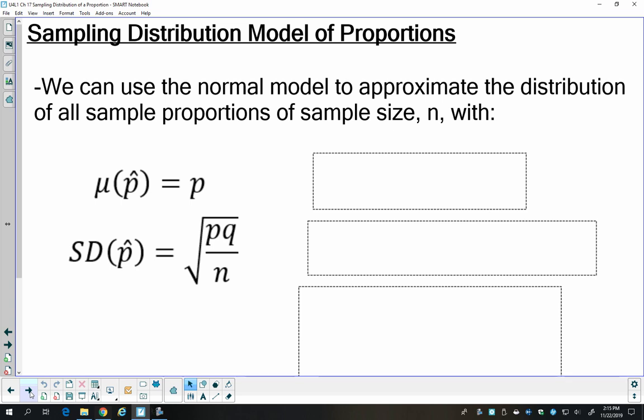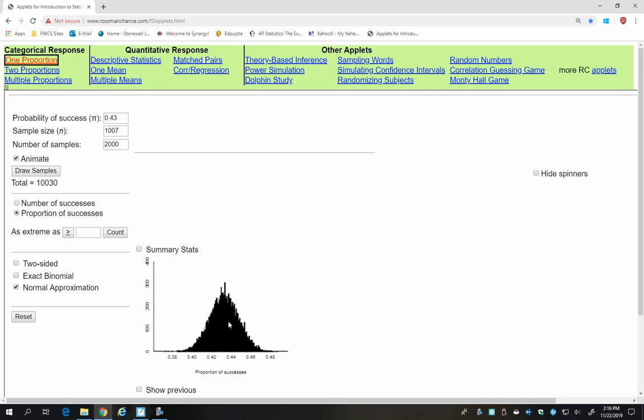That distribution that we just made on that applet, it wasn't just one proportion, it was hundreds and hundreds and thousands of samples and the proportions we got there. And so we call that a distribution of proportions. And we're able to use a normal model because what happened here is always going to happen. If we take multiple samples and plot the proportions, they're always going to end up being approximately normal.